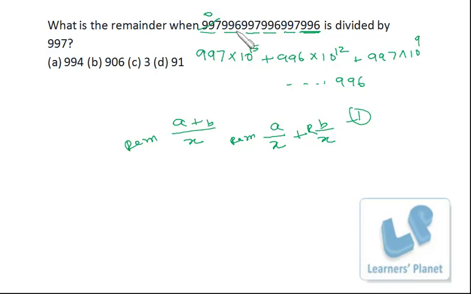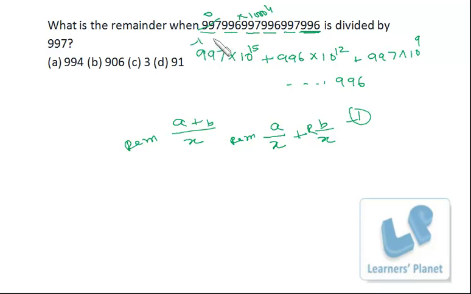Now this is 996 into 10 raised to power 12. Now 996 into 10 raised to power 12 is 996 into 1000 raised to 4, right? When 996 is divided by 997, the remainder will be -1.